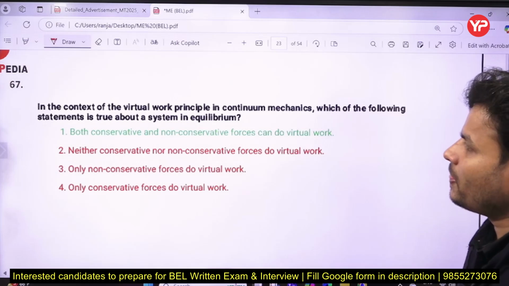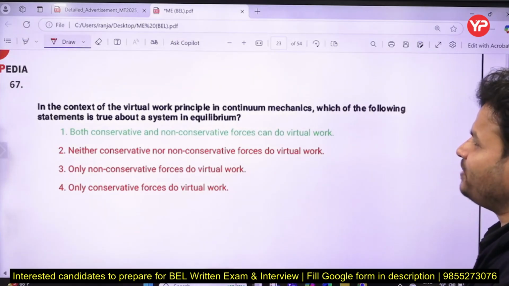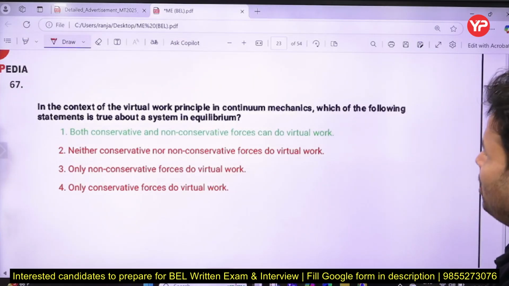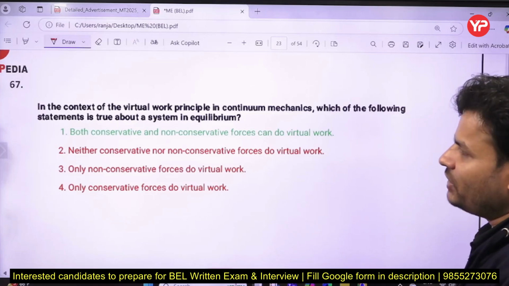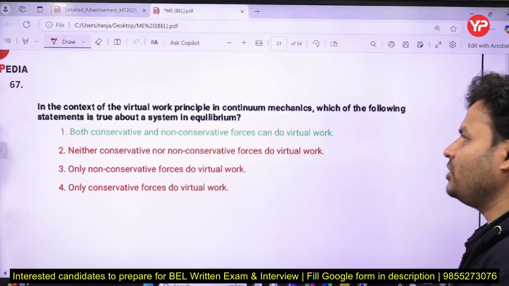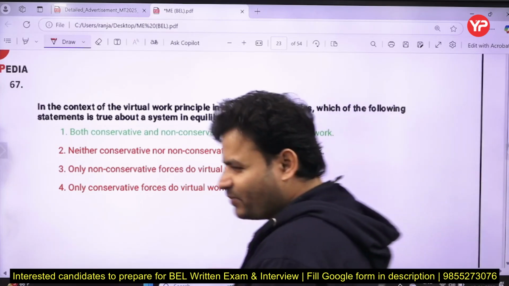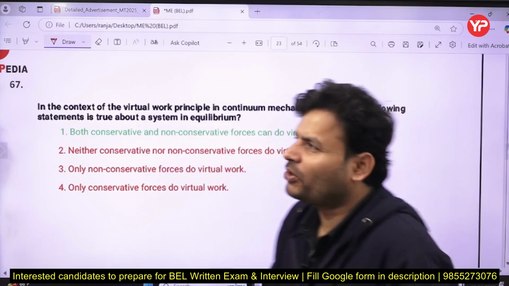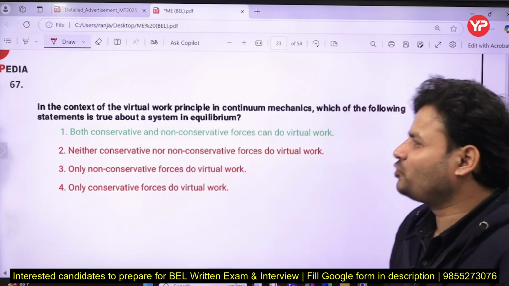Next question, in the context of the virtual work principle in continuum mechanics, which of the following statements is true about a system in equilibrium? That question has been taken from engineering mechanics. If you talk about the topic name, then obviously it is virtual work.